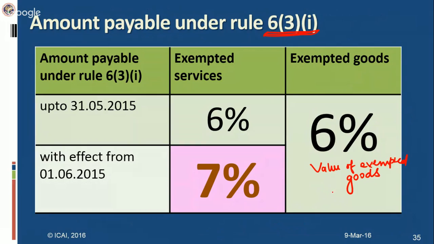But for the exempted services, you know that the service tax rate has increased with effect from 1st June 2015. The service tax rate has increased from 12% to 14%. Consequently, with effect from 1st June 2015 itself, the rate of reversal in Rule 6(3) has also increased from 6% to 7%. Now, 7% of the value of exempted services needs to be reversed under Rule 6(3) if you are using the services for common purposes, that means for exempted services as well as for taxable services.